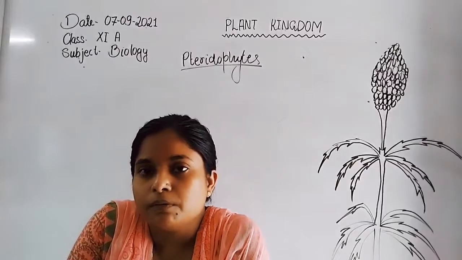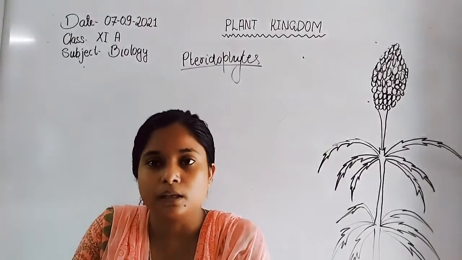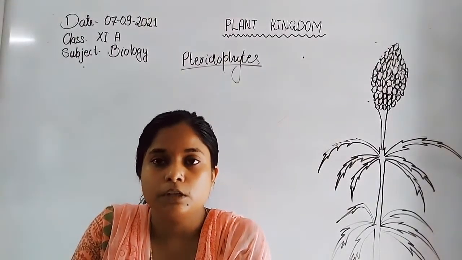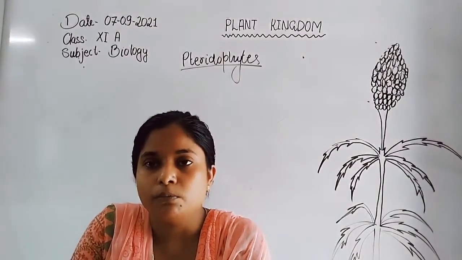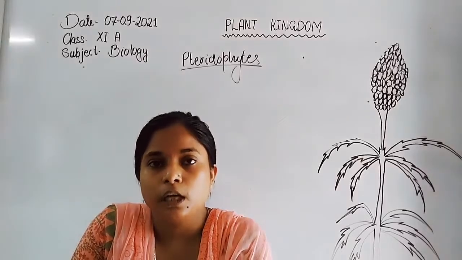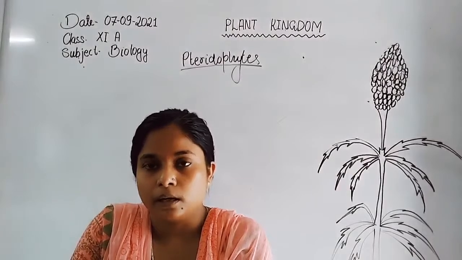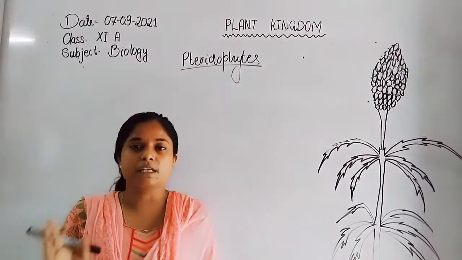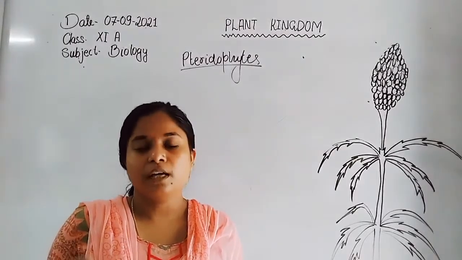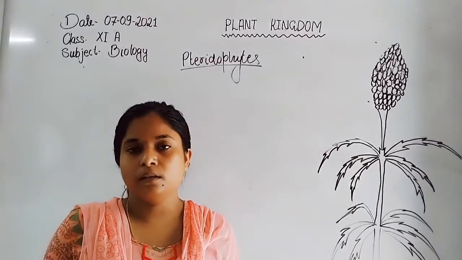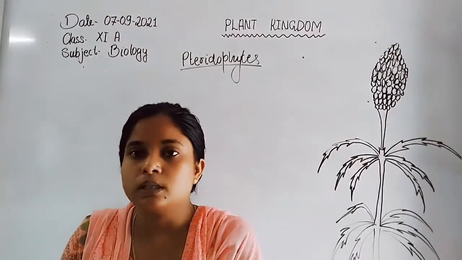Now, in the previous class we discussed the characteristics of bryophyta. They are also known as the amphibians of the plant kingdom because they need water for sexual reproduction, for the transfer of their gametes. In the members of bryophyta, they do not have true stem, leaf, and root. The root is replaced mainly by rhizoids, which are multicellular and branched, and they are divided into liverworts and mosses.